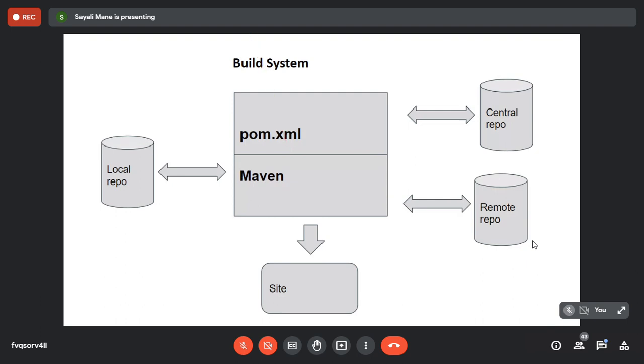Understood what the pom file is, or should I repeat it once again? Pom file, or should I repeat? Ma'am, will you repeat again?